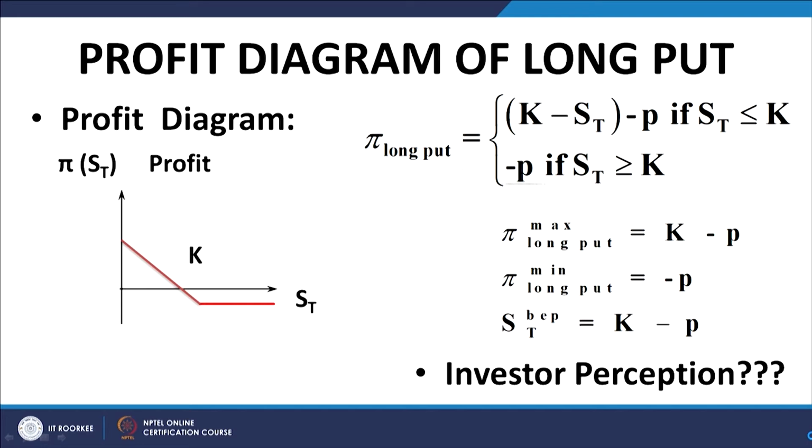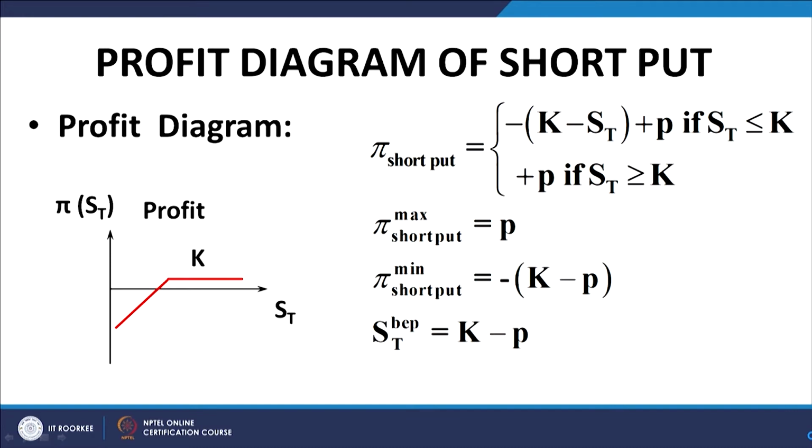We can use either the profit diagram or the payoff diagram as is convenient. They really convey the same message in a sense. So, this is about the profit diagram of the long put. This is the profit diagram of a short put. Obviously, again they are mirror images of each other about the x axis, and the payoff function is also given here. It becomes the inverse of the payoff function of the long put.